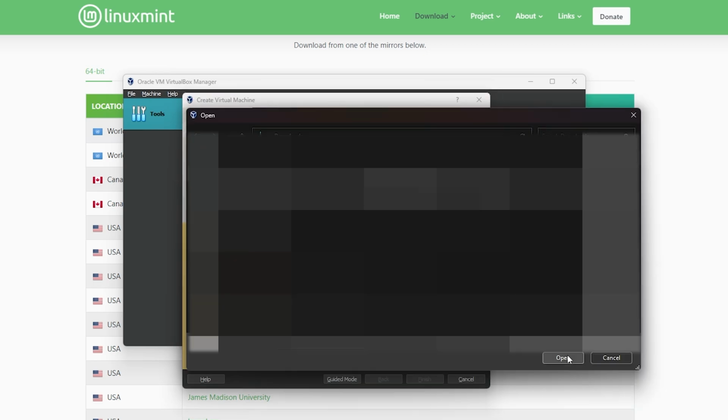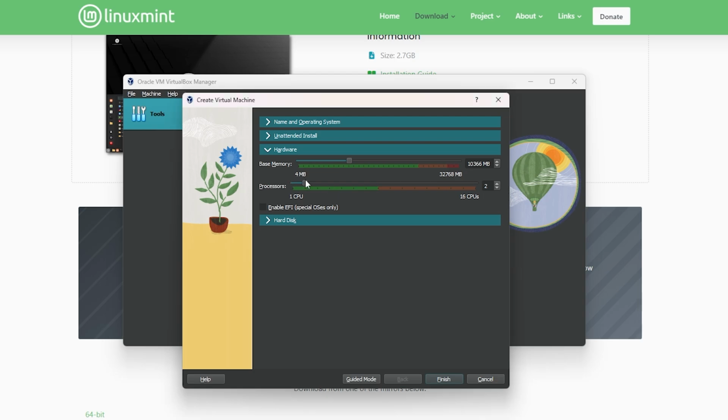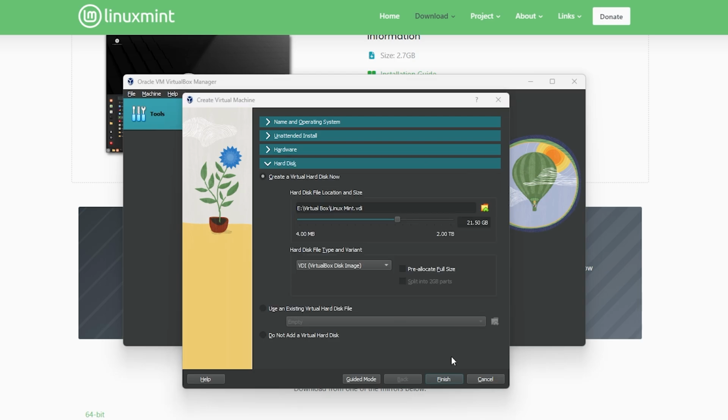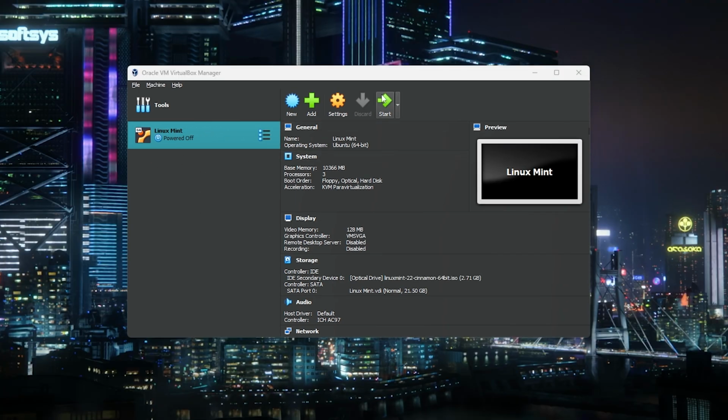All right, we're gonna do the different version of this. All right, so image Linux Mint, unattended install. I don't know what this means. Host name Linux Mint. What's the problem? All right, we'll change the host name, whatever that means. Base memory. I'm gonna add 2 CPU cores. All right, and then we click finish. Can't run guest install. That doesn't seem like a problem. All right, time for the big start.